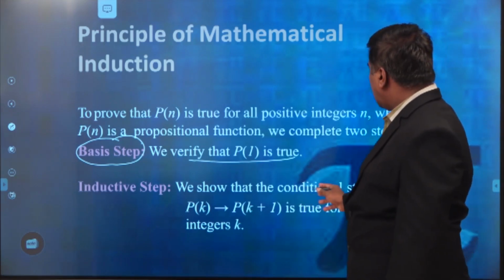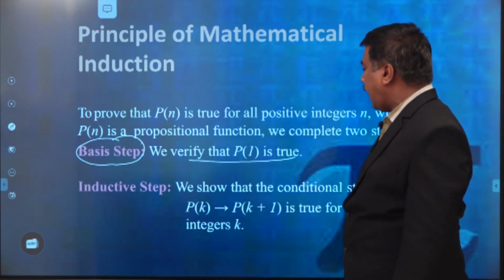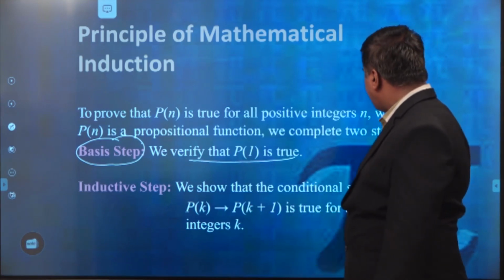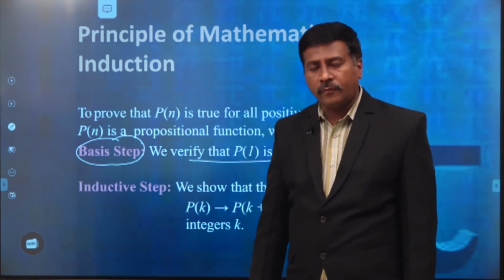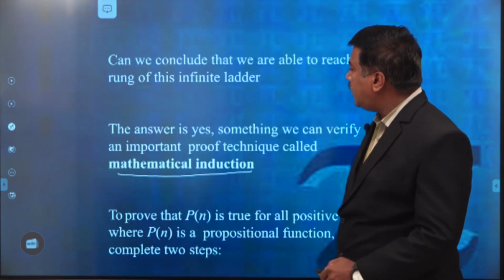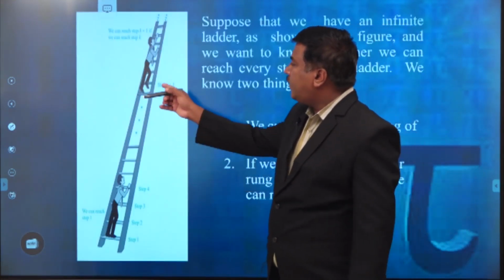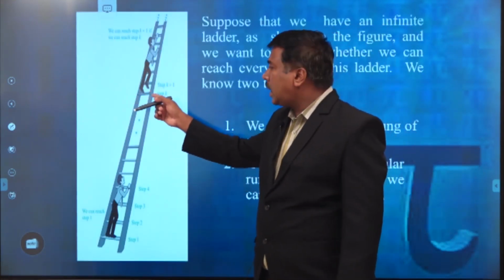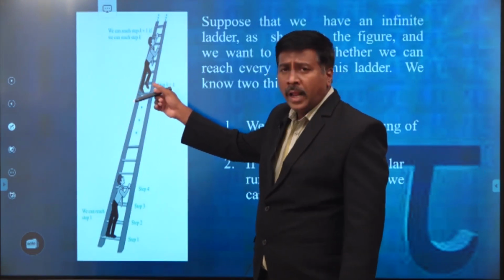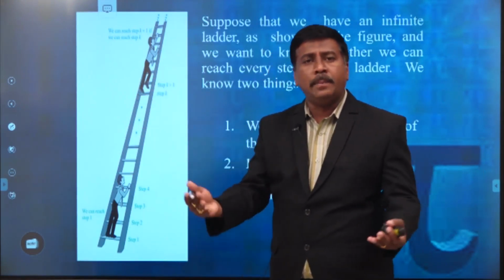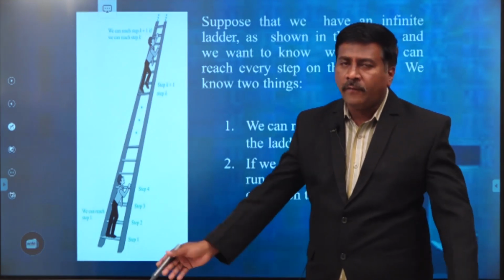We show that the conditional statement P of k implies P of k plus 1 is true for all positive integers k. The meaning of this is that if the person has reached the kth rung of the ladder, then automatically he may reach the k plus 1 as well. So this is the final statement.